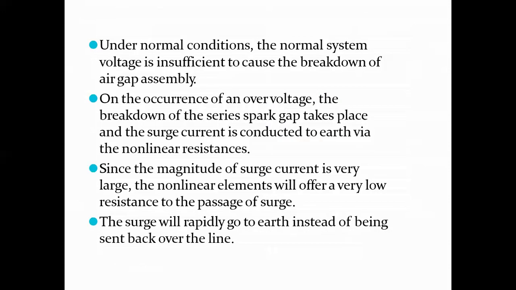Under normal conditions, the normal system voltage is insufficient to cause the breakdown of the air gap assembly. On the occurrence of an overvoltage, the breakdown of the series spark gap takes place and the surge current is connected to earth via the non-linear resistances. Since the magnitude of surge current is very large, the non-linear elements will offer a very low resistance to the passage of surge. The surge will rapidly go to earth instead of being sent back over the line.